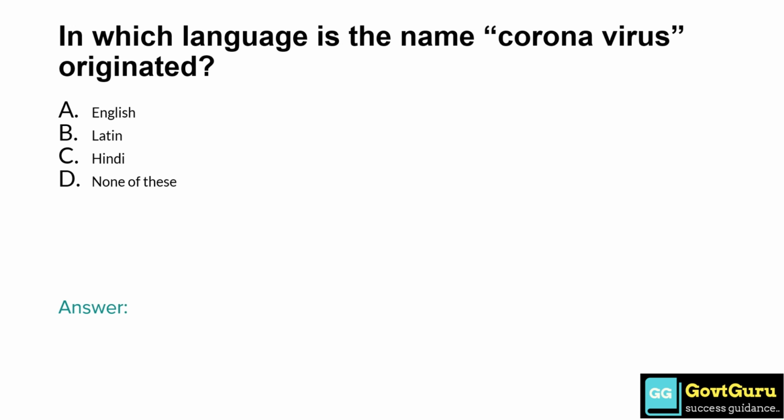In which language did the name coronavirus originate? Option A, English. Option B, Latin. Option C, Hindi. Option D, none of these. So the answer is option B, Latin.